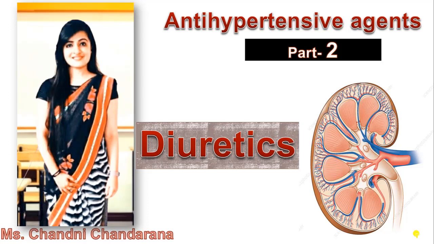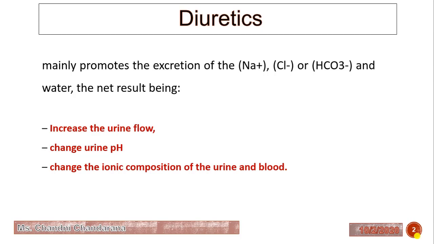Welcome dear learners. In this second video on antihypertensive agents, today I will discuss diuretics as antihypertensive agents. So what are diuretics? Diuretics increase the excretion of sodium, chloride and bicarbonate, and ultimately increase water loss. We can say they increase the excretion of sodium, water, chloride as well as bicarbonate, and the water loss is secondary to the increased excretion of NaCl.